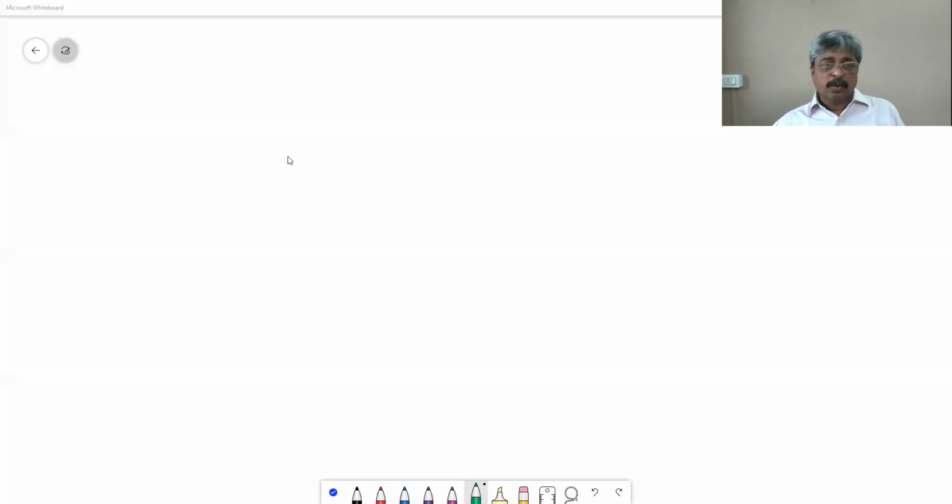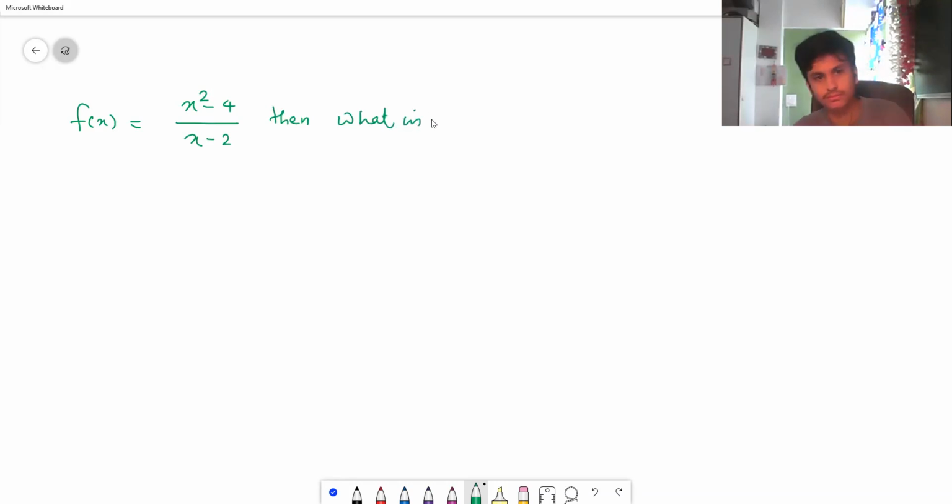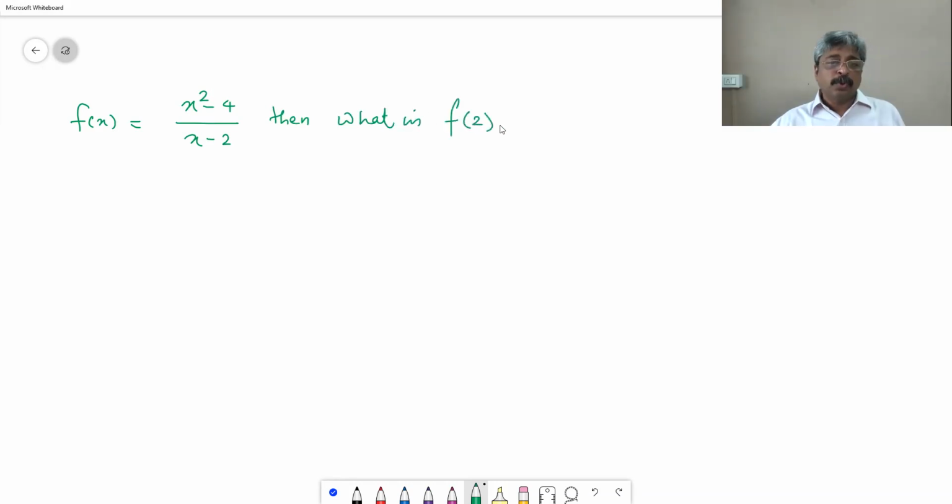Okay, so if f of x is equal to x square minus 4 upon x minus 2, then what is f of 2? That is the question. I'm just giving you a simple example to understand why the maths before calculus cannot solve this problem and why maths after calculus will be able to solve it. This is a classic example.